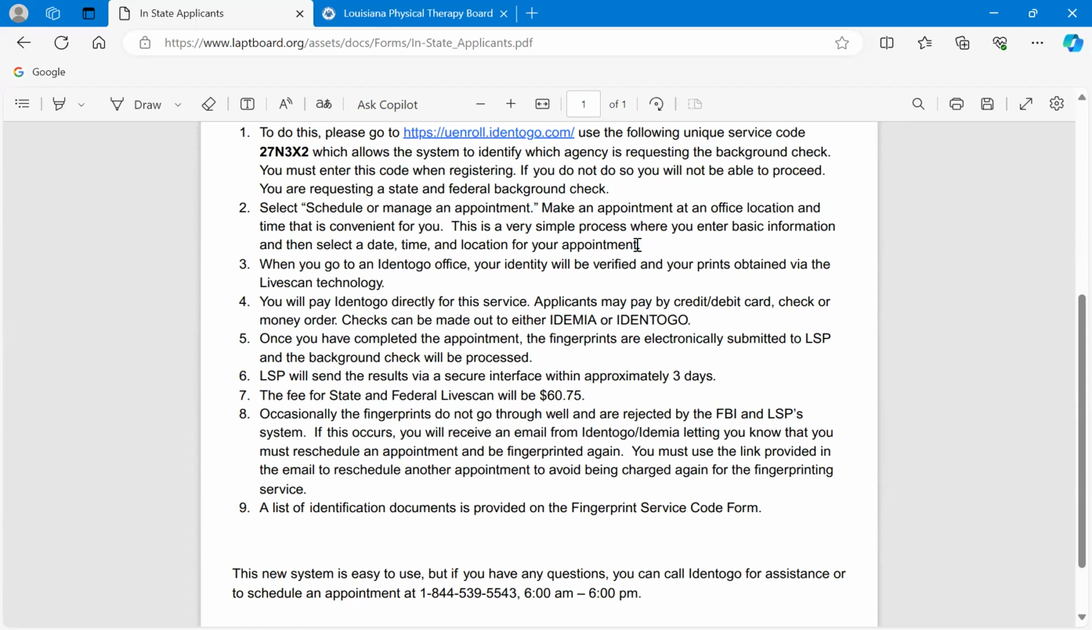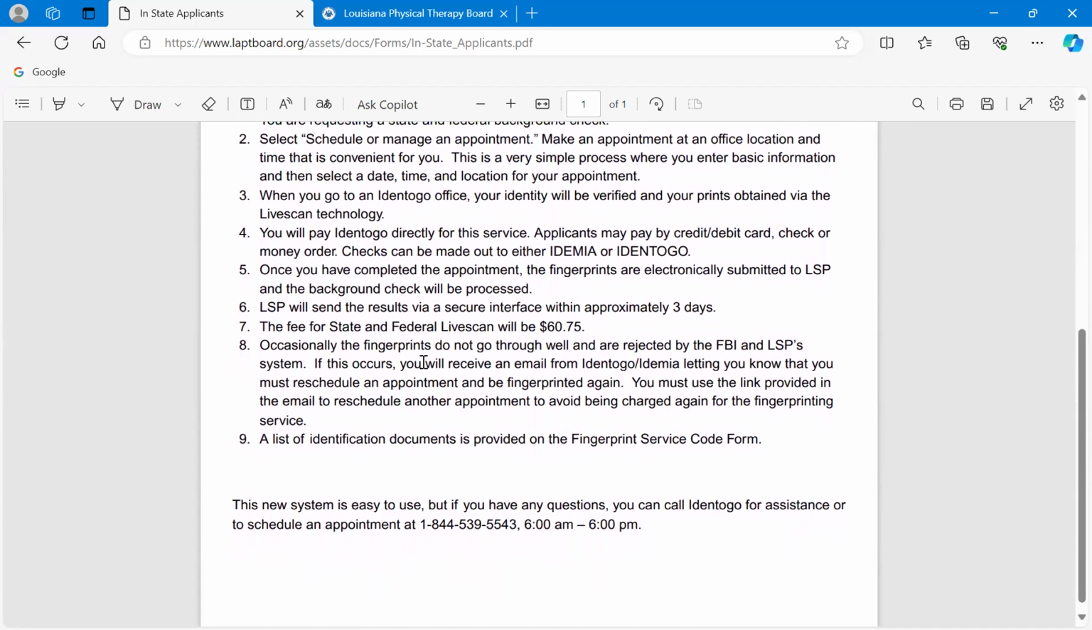When we've looked at the major cities where these programs are, the PT and PTA programs, there have been multiple location options for you folks to go to get your background check done, okay? So when you go to an Identogo office, they're going to verify your identity and your prints are going to be obtained via live scan technology. You'll pay directly for the service at the site. You can pay with a credit card, a check, a money order. If you do checks, they need to be made out to Idemia, or Identogo.